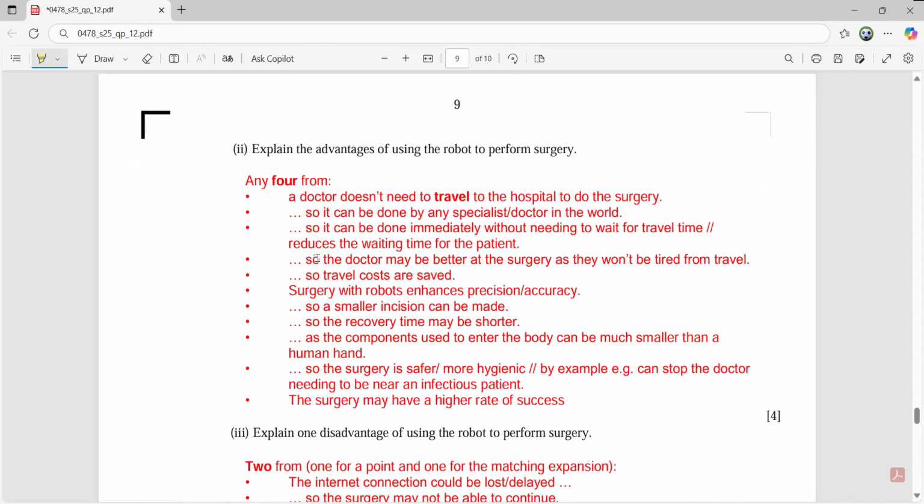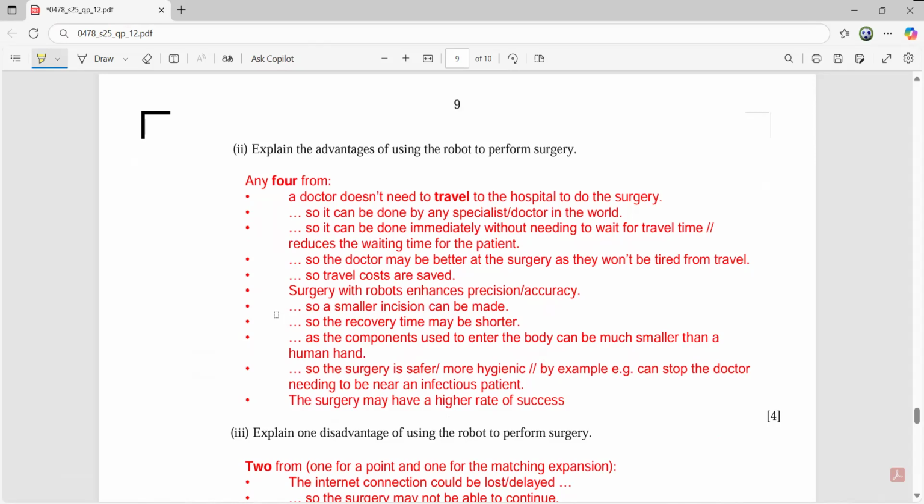So when the patient does not have to wait for the doctor to arrive, it will be advantageous to the doctor also. He does not have to travel, so he does not have to incur the traveling cost. He does not have to be tired because of the traveling, so that is definitely going to be an advantage. And the most important thing is surgery with a robot is definitely going to enhance the precision. It is going to enhance the accuracy.